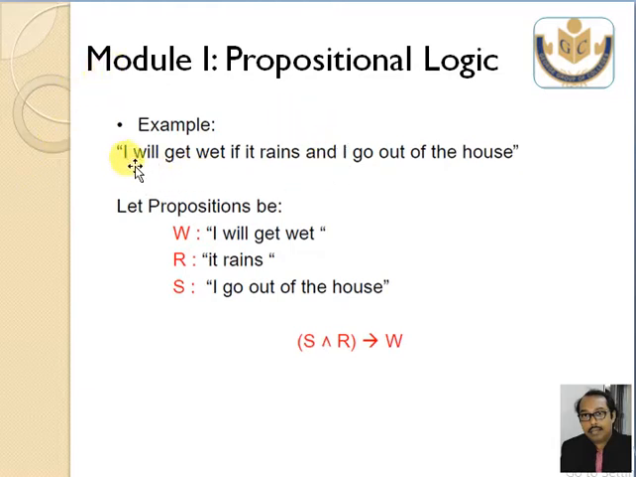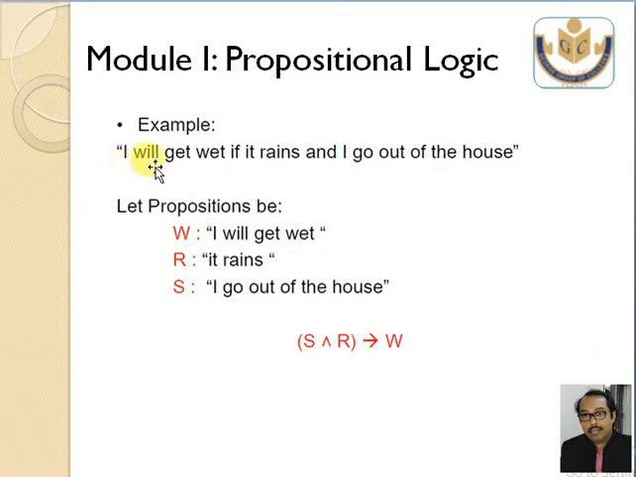Next one is some example. I will get wet if it rains and I go out of the house. Then I'll write W means I will get wet. So how to remember this? You can write A, B, C or P, Q, R. The best way is wet represents W, rains represents R, house represents S. Now I am representing this problem in propositional logic.